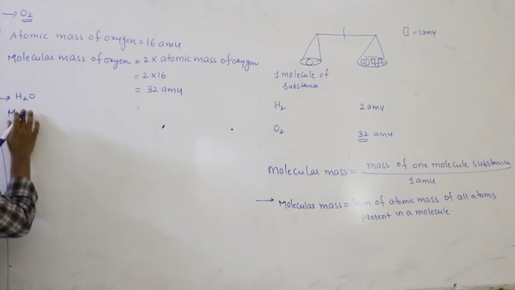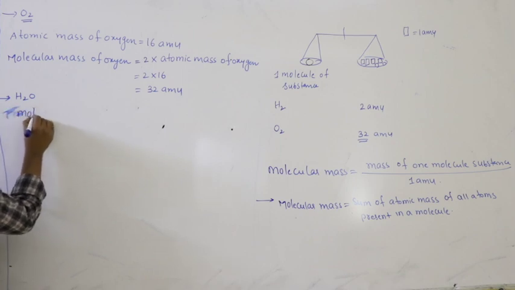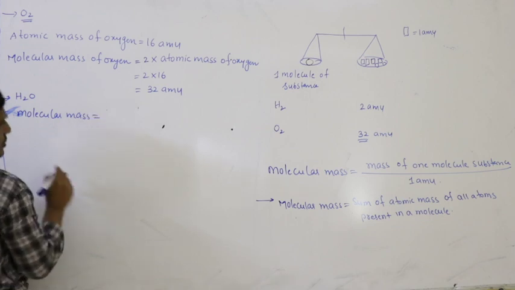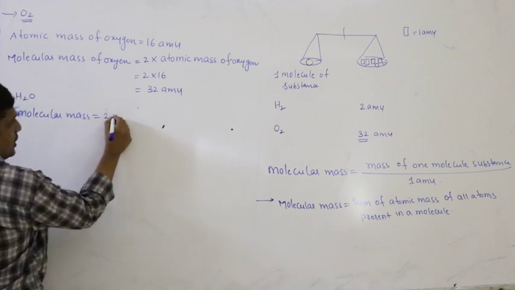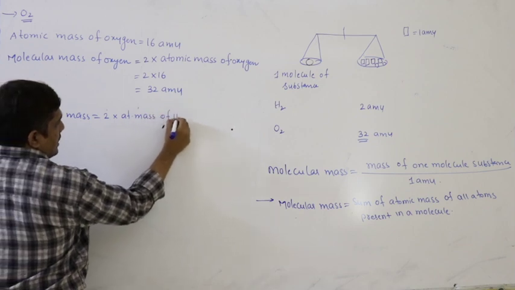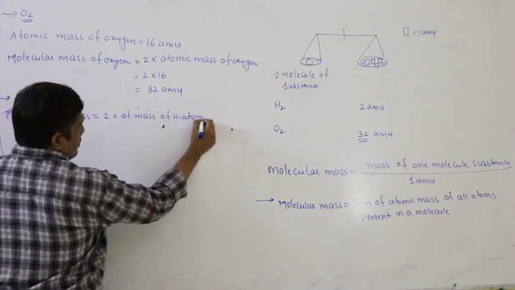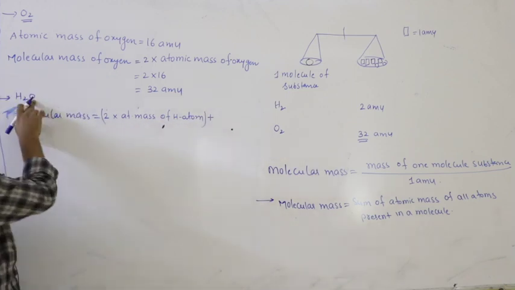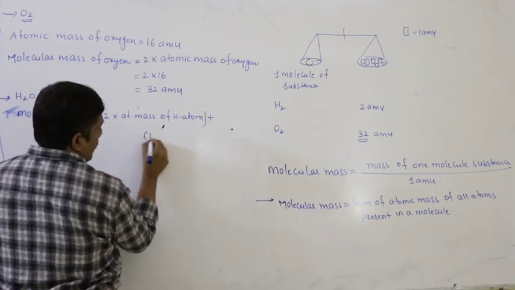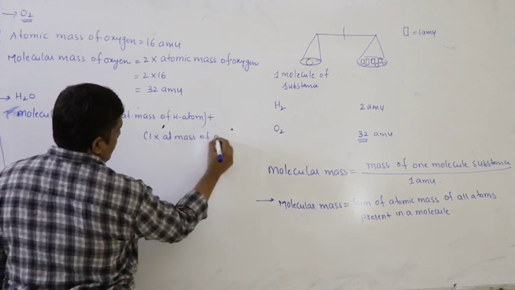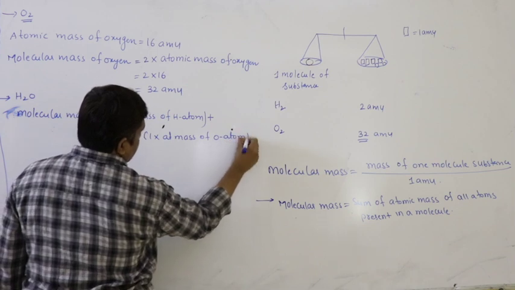Therefore, molecular mass of water is equal to 2 into atomic mass of hydrogen atom plus 1 into atomic mass of oxygen atom.